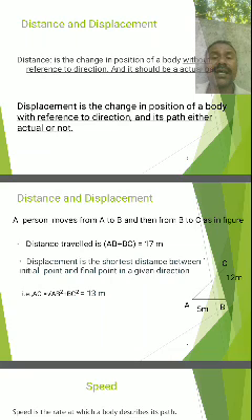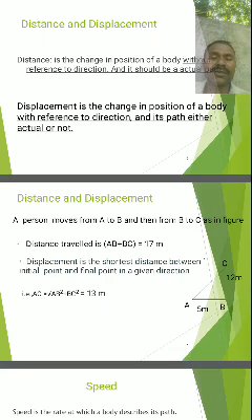So here a person is moving from A to B and B to C, which is the actual path, but the displacement covered by the body is A to C. It is the shortest path covered by the person during its motion, called displacement.